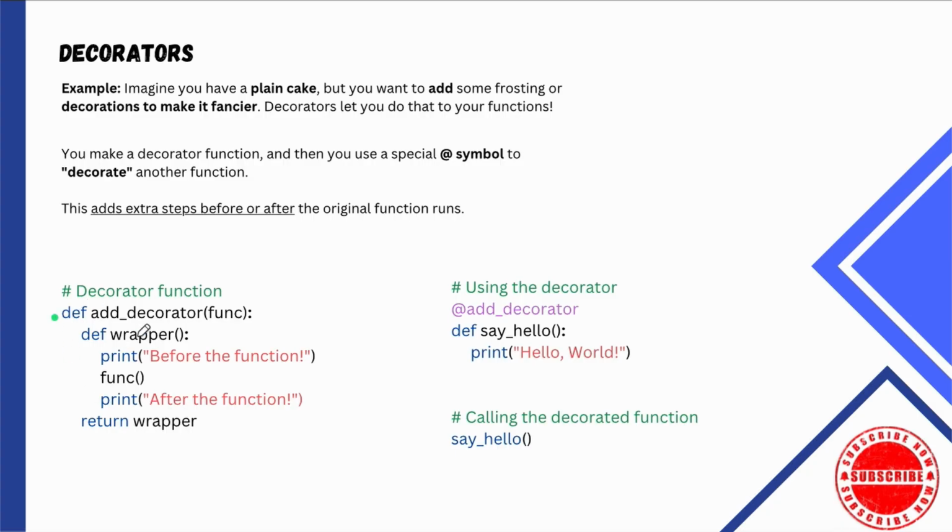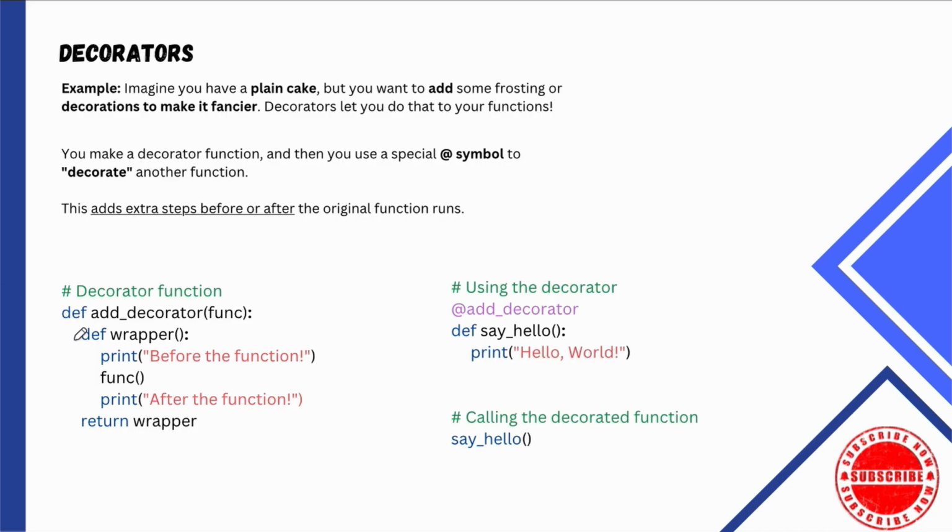right? So a decorator is just like a Christmas tree. You get a tree, and that's your function, right? And then you add decorations onto the Christmas tree. Those decorations are your decorators. It's us altering the original state of the tree, but at the end of the day, it's still a tree. So over here, I create a function called addDecorator that is going to take a function. This function is your decorator function. You can call it anything. Elephant, applesauce, airplane. I don't really care. Okay, but choose something you're going to remember.